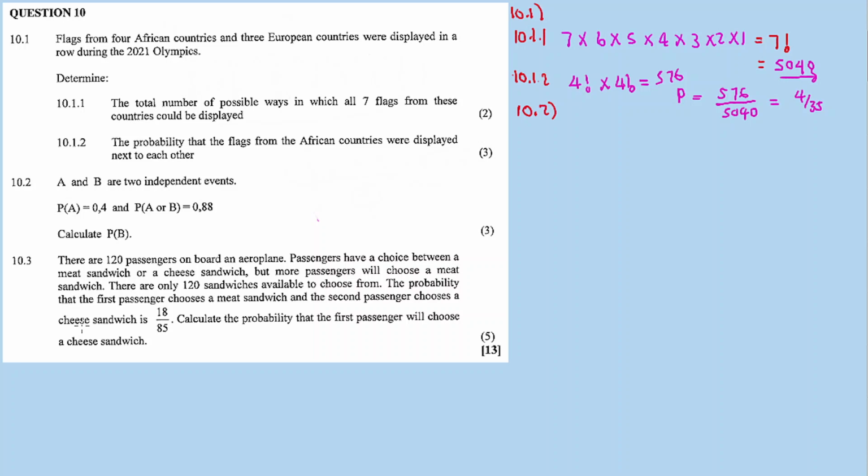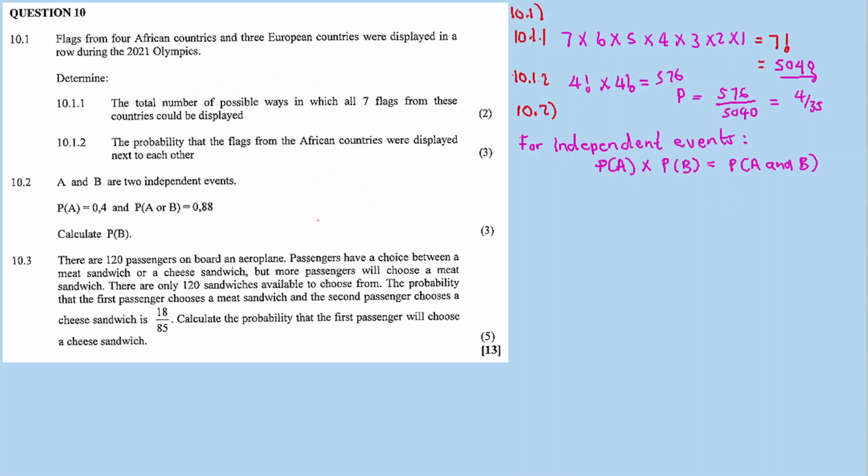Okay. Let's talk about independent events first. Independent events are true if and only if you multiply the probability of A and the probability of B, and then your answer is equal to the probability of A and B. For independent events, this equation is true.